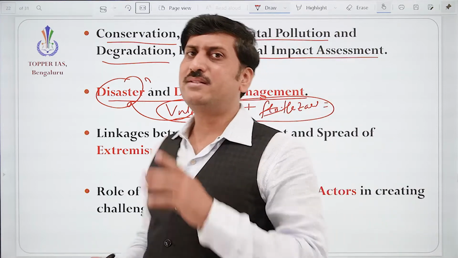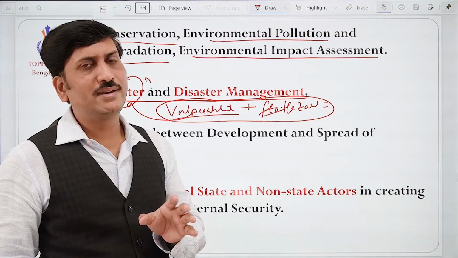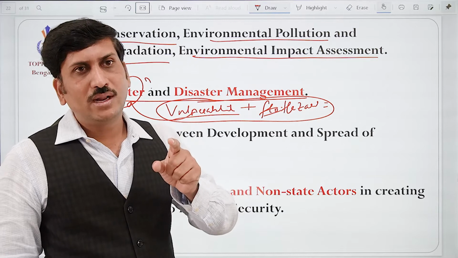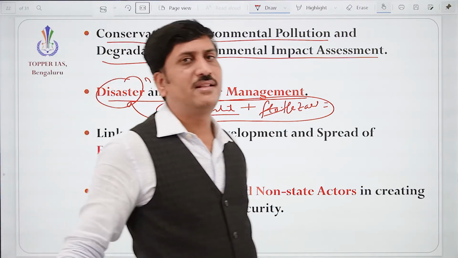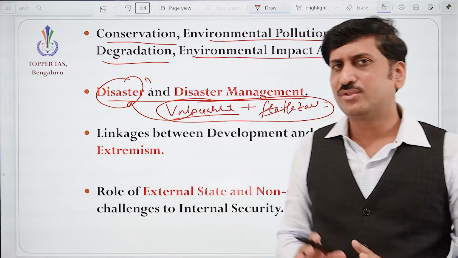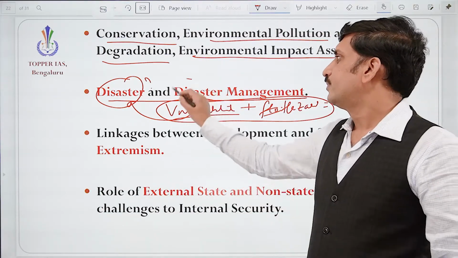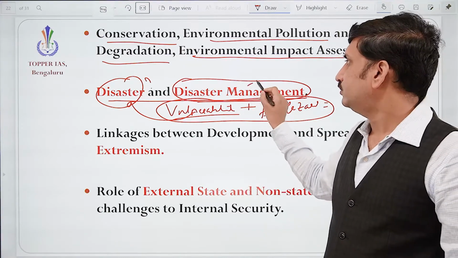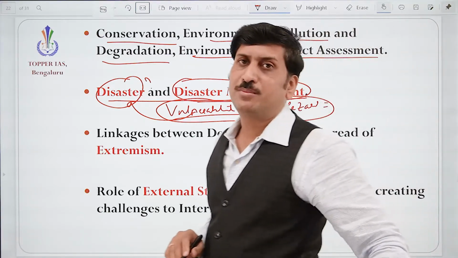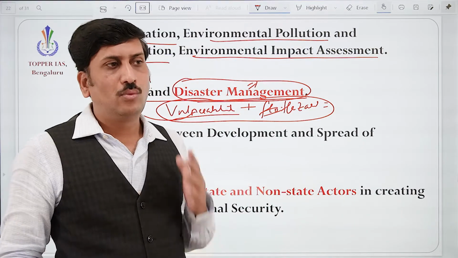So disaster means, we need to understand, if we are not able to come back to normal situation very fast, then only it is considered a disaster. Yes, we'll understand the cycle and all those things in the disaster. Disaster management is very essential. What is the mechanism?